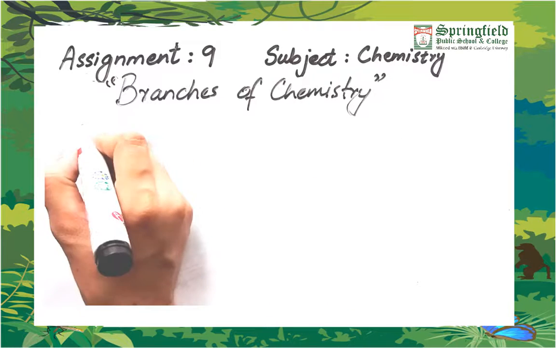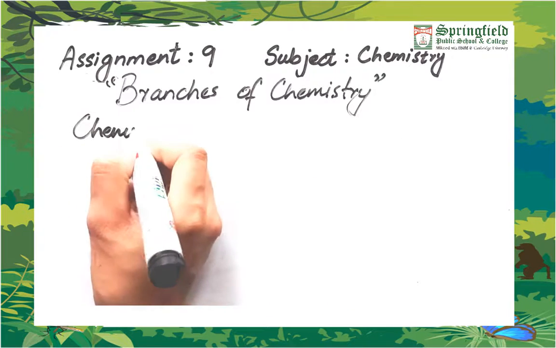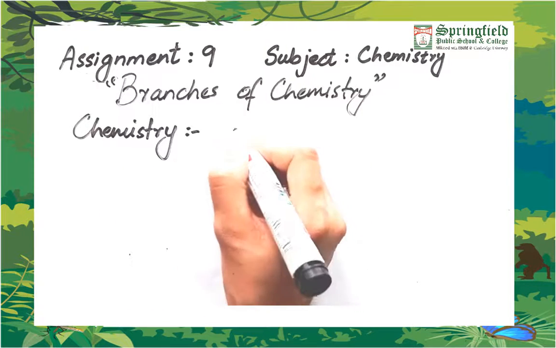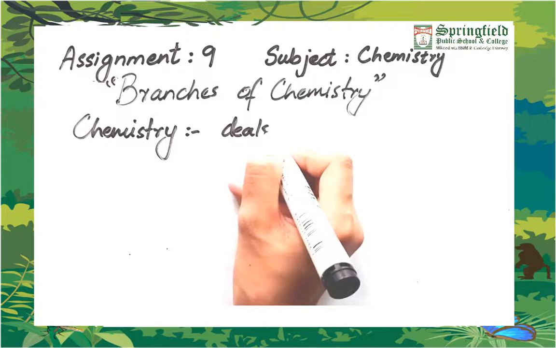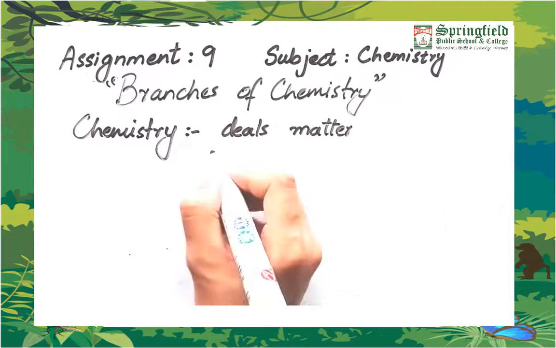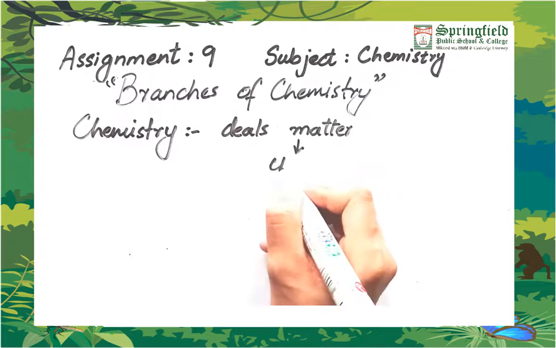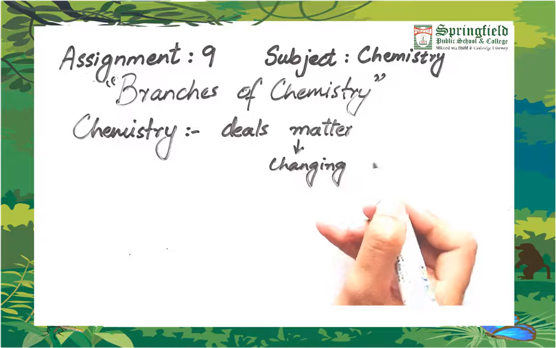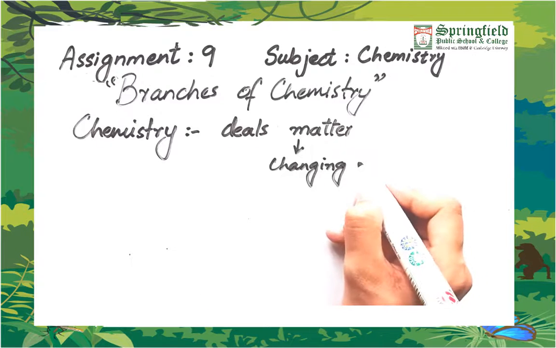Firstly, let's see what is chemistry. Chemistry is actually the field of science or the branch of science which deals with matter and the changes undergoing in this matter. What is matter? Matter is everything which occupies some space and has some mass.